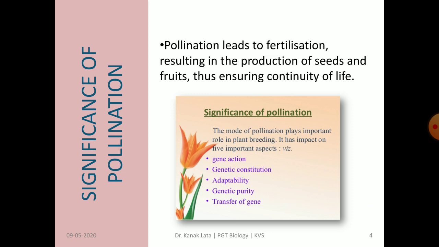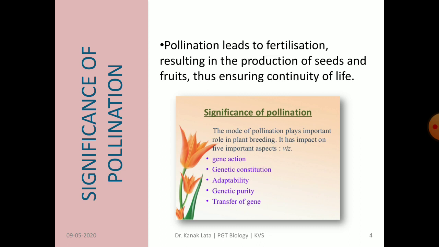Let us see what is the significance of pollination. When pollination does not take place, there will be no release of male gametes and hence no union or fusion. So, no fertilization. Thus, pollination leads to fertilization resulting in the production of seeds and fruits, and hence it helps in continuity of life.